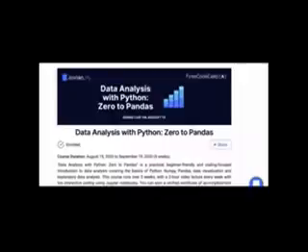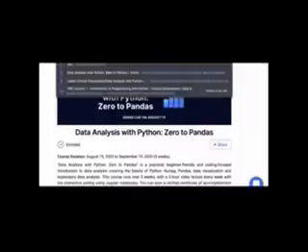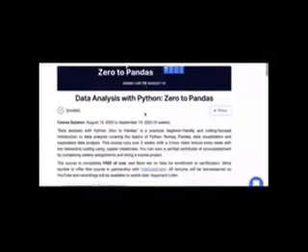Let's get started then. Now the course page is zerotopandas.com. This course page contains all the information about the course. You can go through the details here. There are some links here. There's a link to the course community discussion forum. There's a link to frequently asked questions. And then we have the lessons and the assignments.